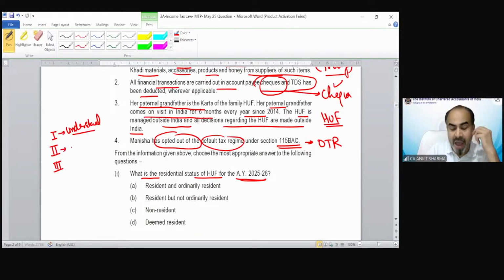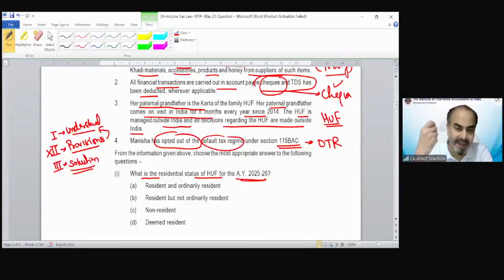The second, now you have to apply your brain. To solve that problem, you have to recall the provisions related to that problem, what you have gone through in step number 1. So you have to process that problem as per the relevant provision. And when you are able to apply those provisions to the problem, then you will have your solution. Majorly, I see that students generally skip this process. They just try to understand the question and they just reach the solution. So that could be a mistake. So kindly refer to the provision always after you understand the question.